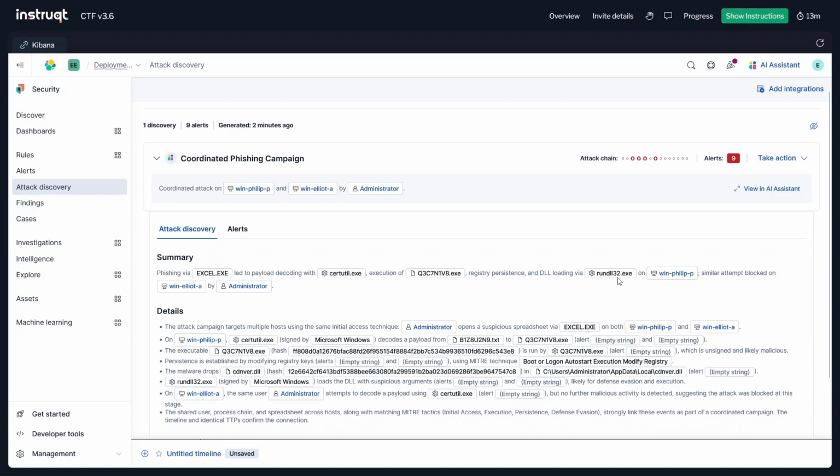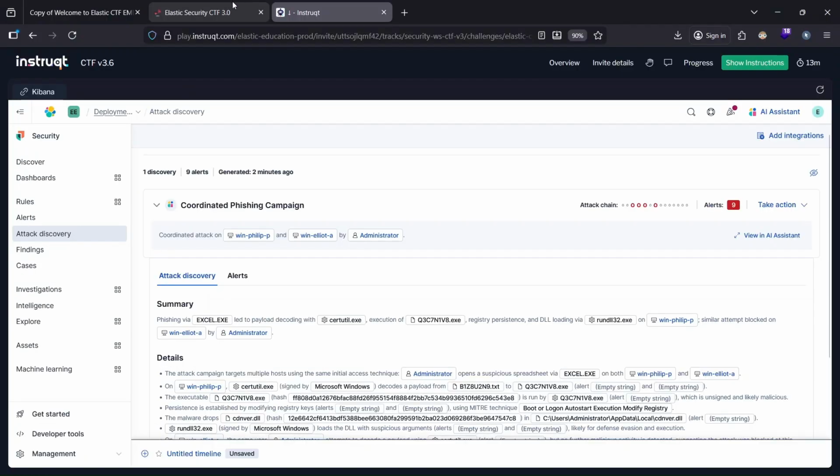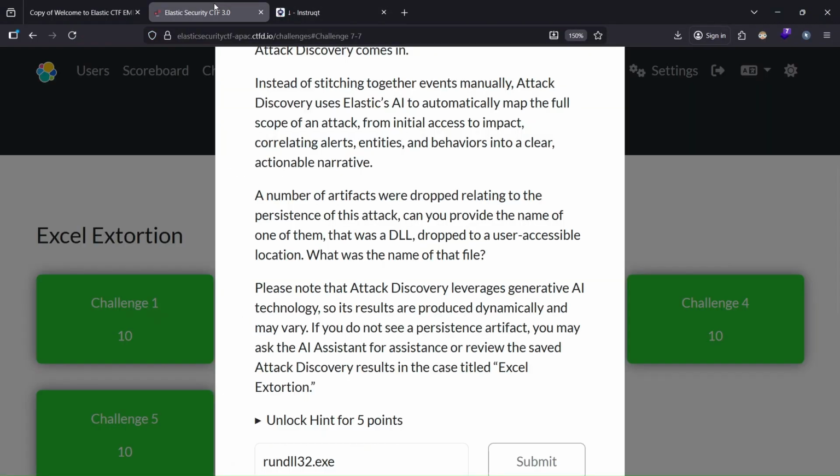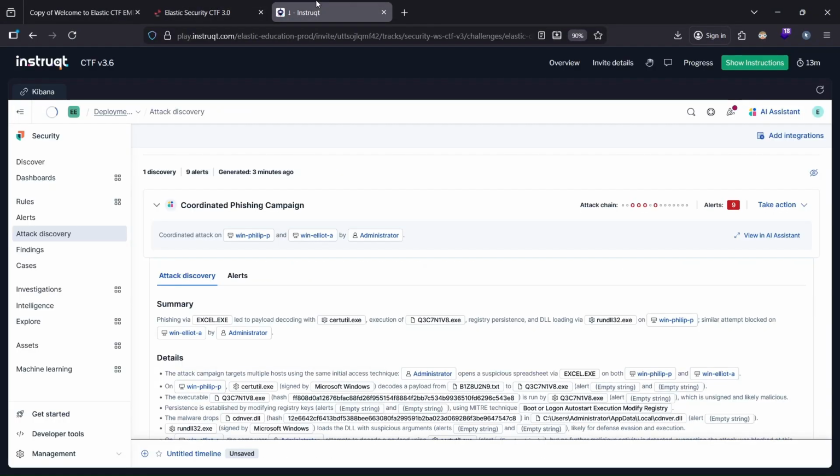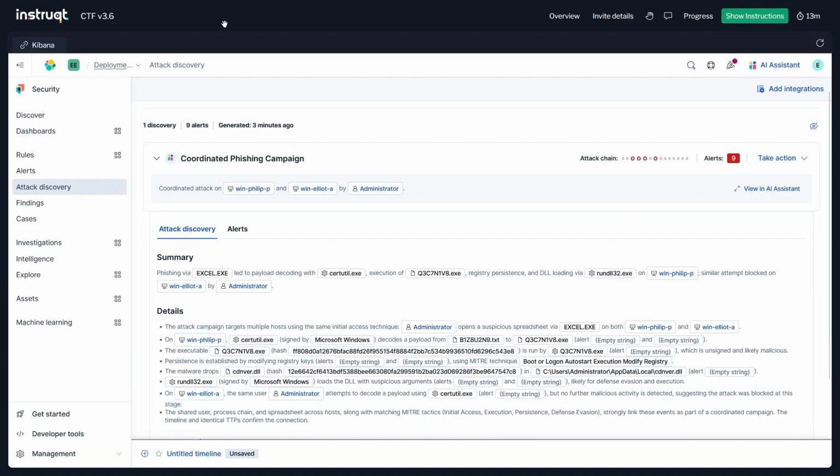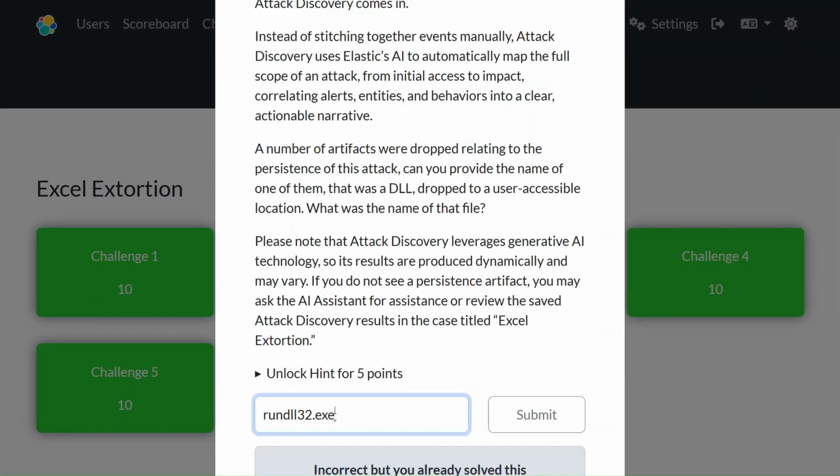So if rundll32 is not the answer, we could also attempt to use cdnvar.dll. And look, we have the correct answer.